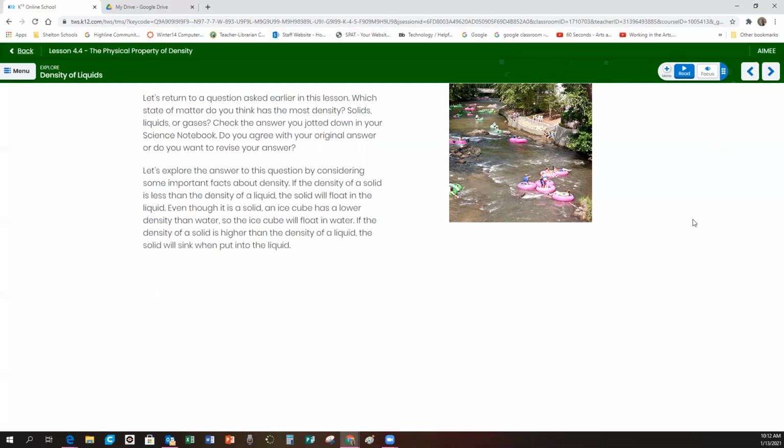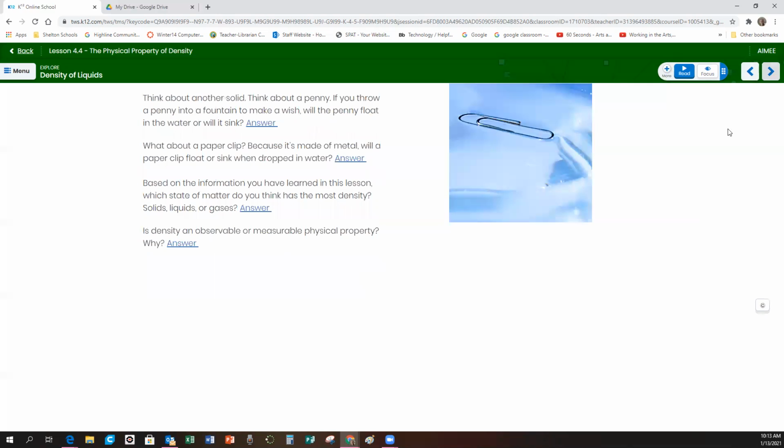Let's explore the answer to this question by considering some important facts about density. If the density of a solid is less than the density of a liquid, the solid will float in the liquid. Even though it is a solid, an ice cube has a lower density than water, so the ice cube will float in water. If the density of a solid is higher than the density of a liquid, then that solid is going to sink when put into the liquid.